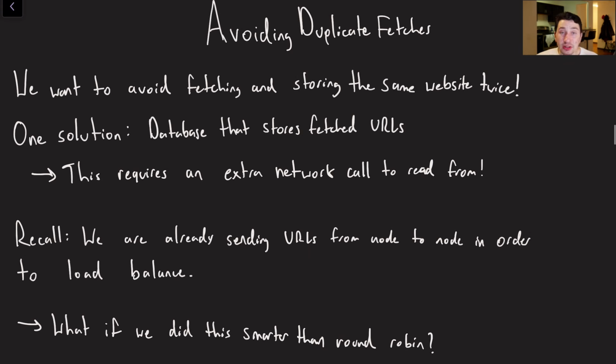So the next question we started to touch upon before is how can we avoid duplicate fetches? If we see the same URL, if we've already processed it before, how can we avoid processing it again? Well, one solution that we already discussed is some sort of centralized database. This works, it's doable, but the issue is that now every single one of our nodes is going to have to query that database. And if that database is over the network, that's not so easy to do. It can actually take a decent amount of time.